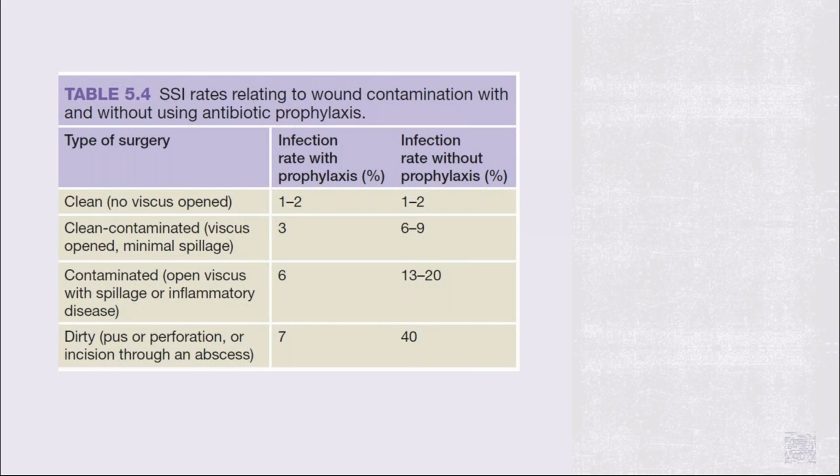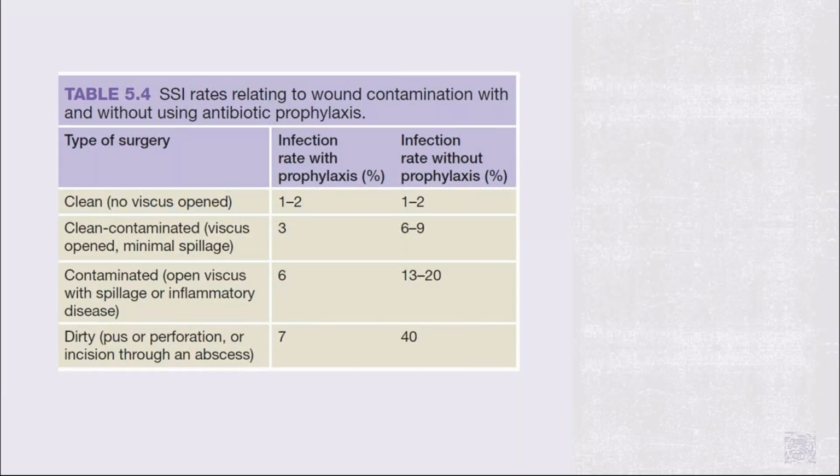Whereas class 2, that is clean contaminated, viscus opened with minimal spillage. The infection rate with prophylaxis is 3%, but without prophylaxis is 6 to 9%. Class 3, contaminated, open viscus with spillage and also inflammatory diseases.